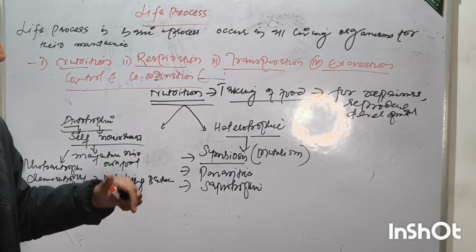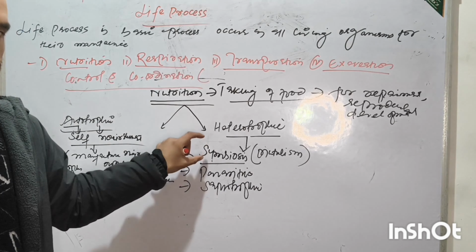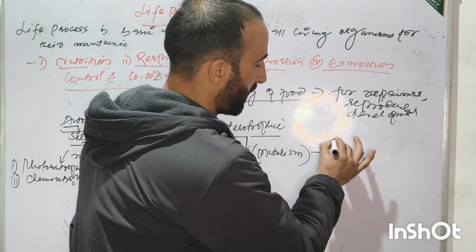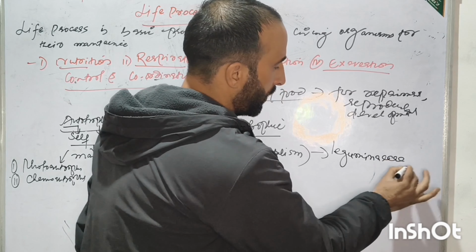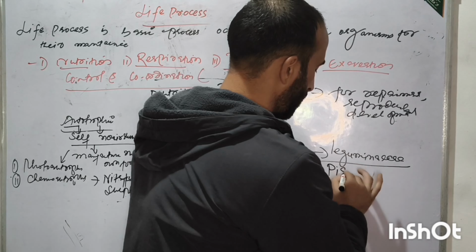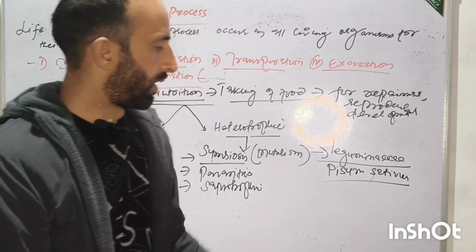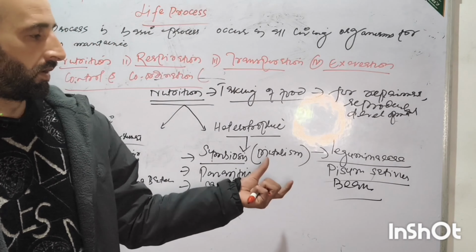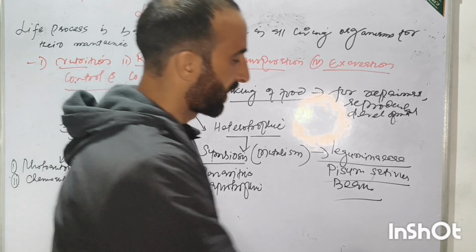Symbiosis is an interaction between two organisms in which both are benefited. For example, the family Leguminaceae, like Pisum sativum or beans. In their roots there occurs a bacteria known as rhizobium.